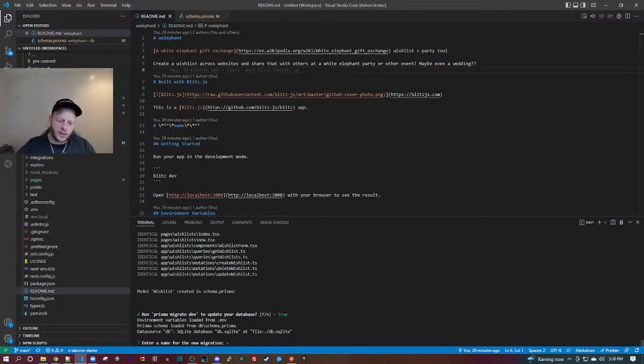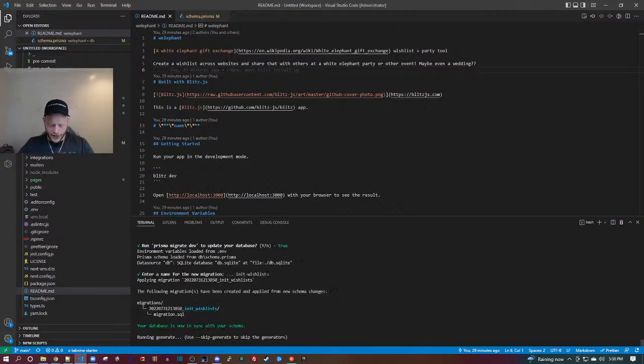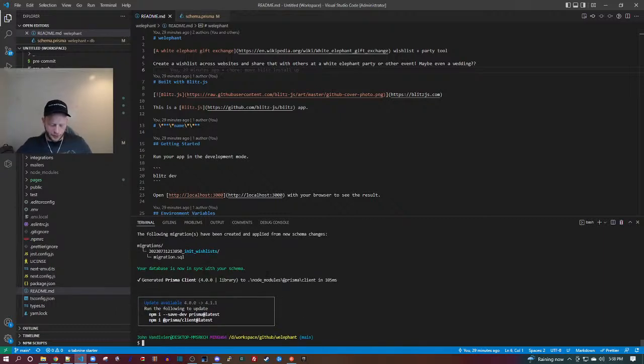Enter a new name for the migration. This is init wishlists. What's your editor? We're using VS Code. Do you code for people? I sure do.